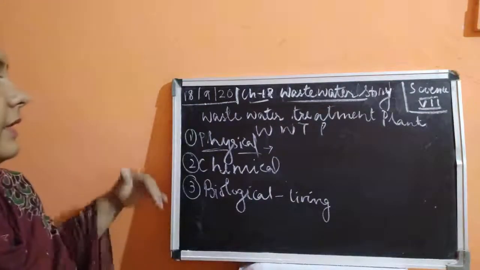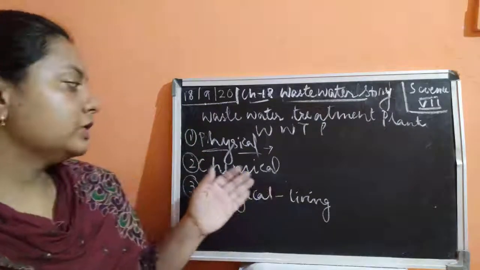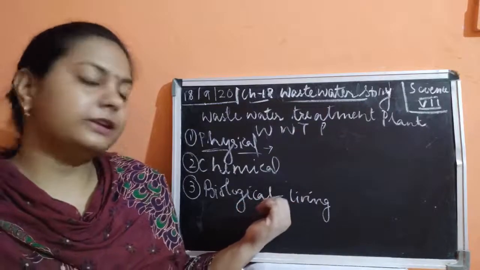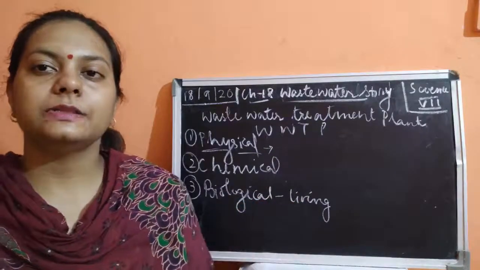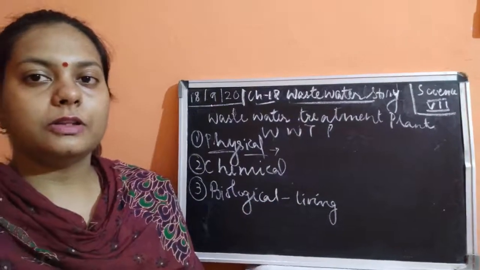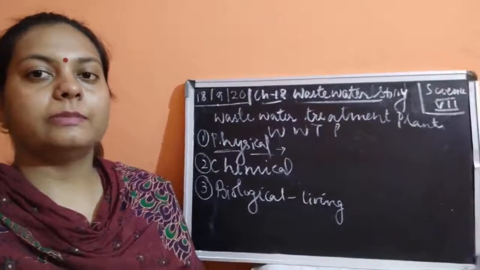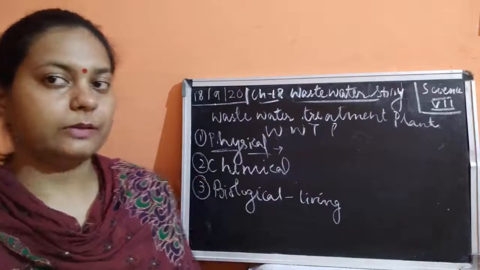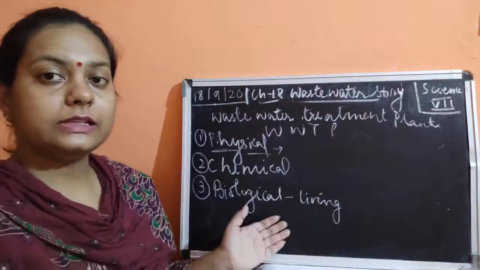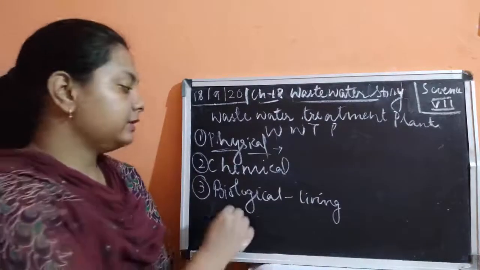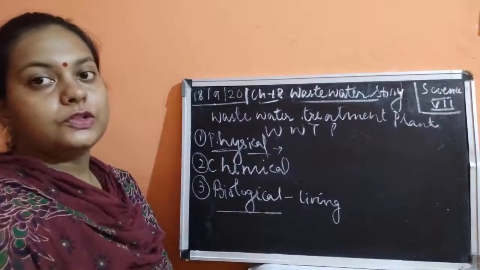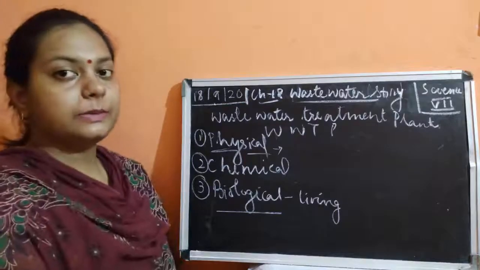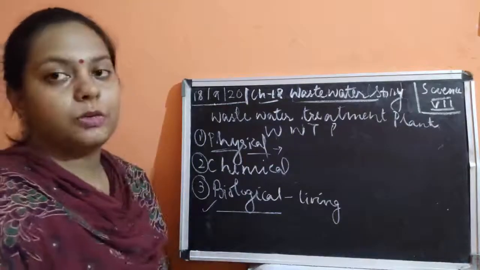After physical treatment, we can give the chemical treatment. Chemicals are added to purify the water. After that, the biological treatment is given, which is based on biological agents. Living things help in the treatment of the wastewater. So these are the three main steps: physical, chemical and biological treatment of the water.